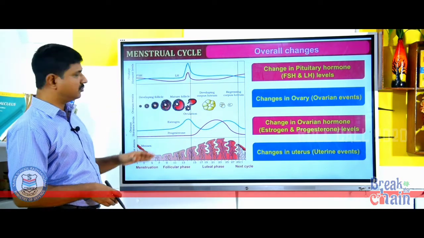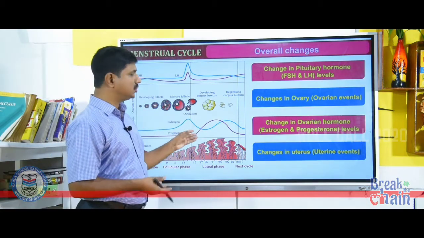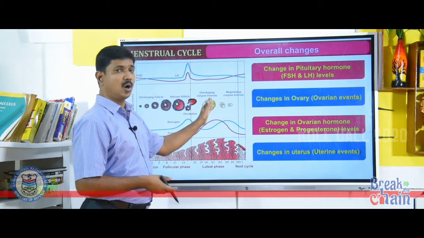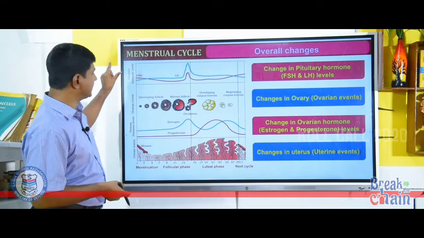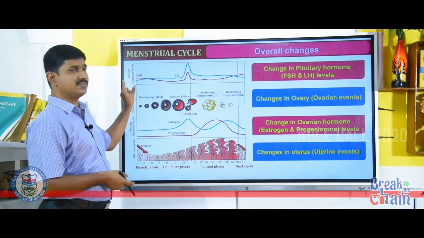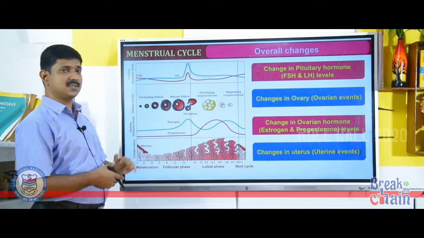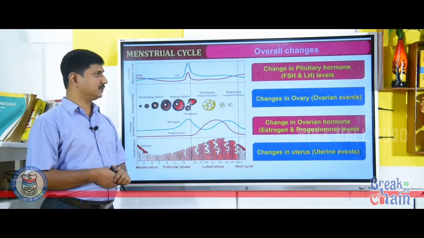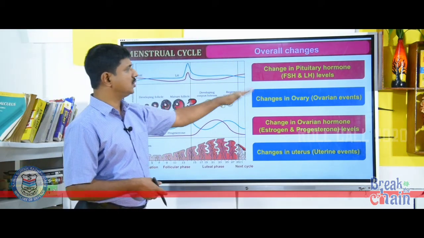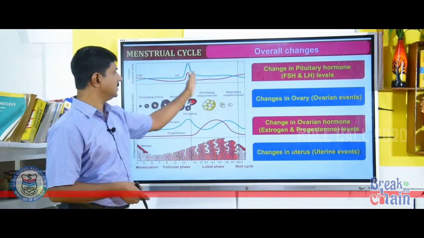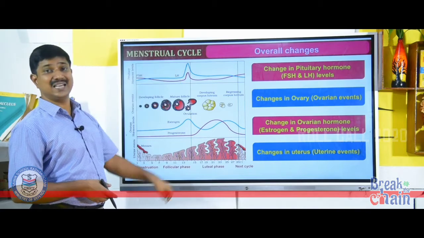After the rupturing of the Graafian follicle, it transforms into a yellow colored tissue called corpus luteum, an endocrine tissue that releases a hormone called progesterone. The hormones secreted by the pituitary gland are LH and FSH. They are called gonadotropins. LH is luteinizing hormone and FSH is follicle stimulating hormone. Then the overall changes are changes in pituitary hormones such as FSH and LH levels. You can see the rapid secretion of LH on the 14th day of the menstrual cycle, it is called LH surge.